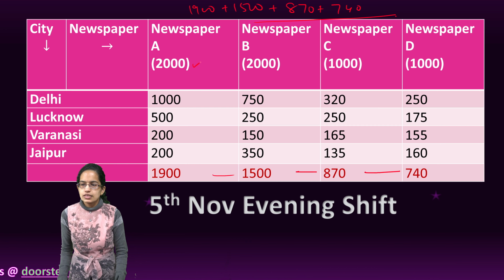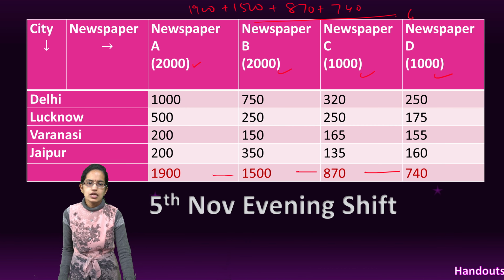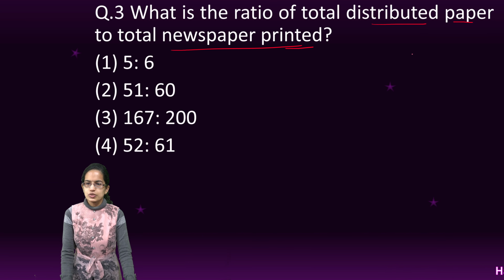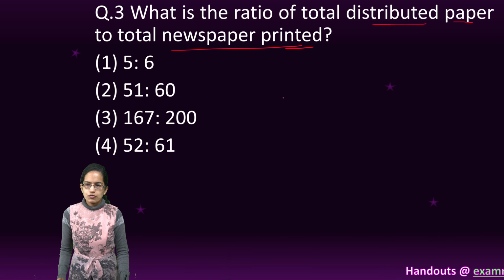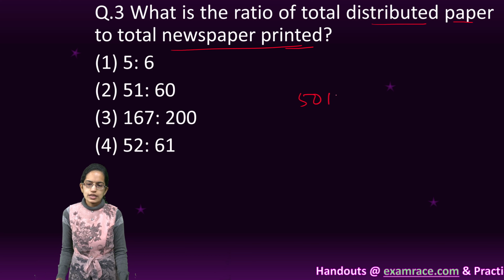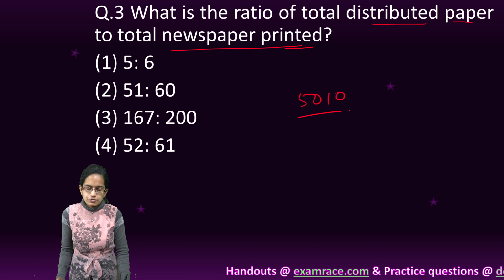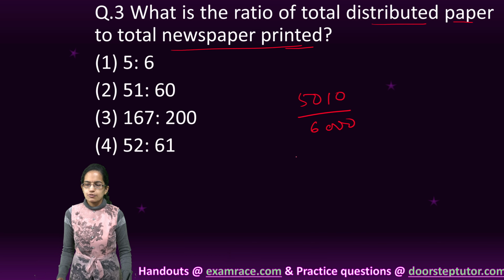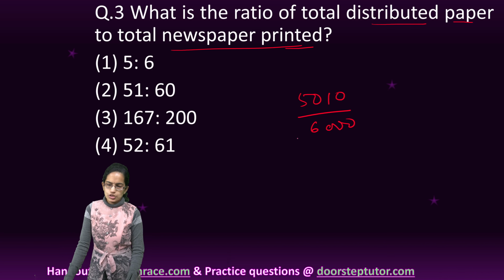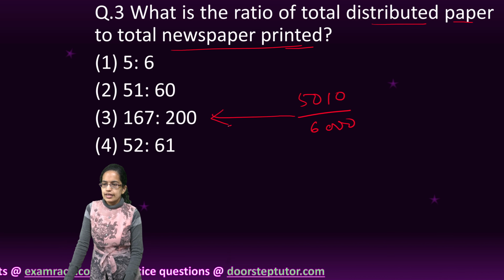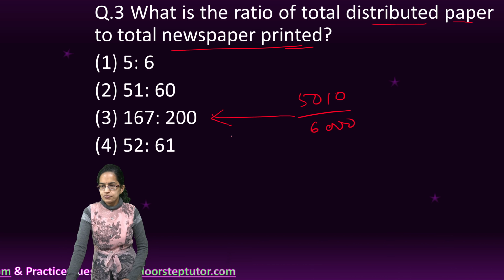The printed ones are 2000, 2000, 1000 and 1000, which makes it 6000. So I divide by 6000. Basically I have to find the ratio, so it is 5010 divided by 6000, and that would be the ratio. I simplify it and get 3 as the right option.